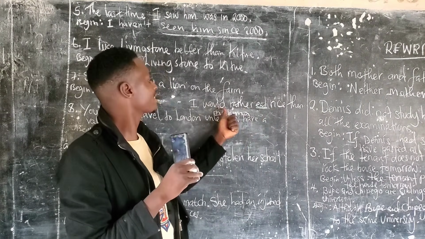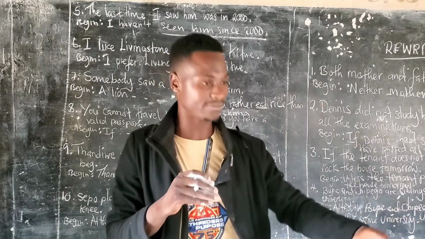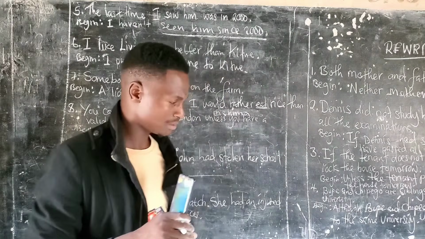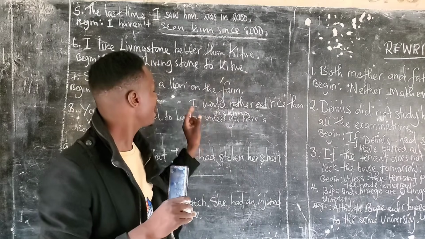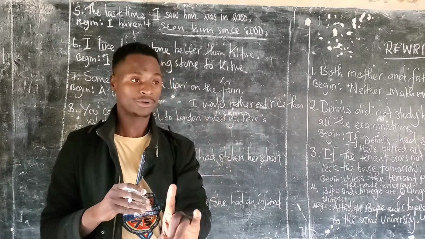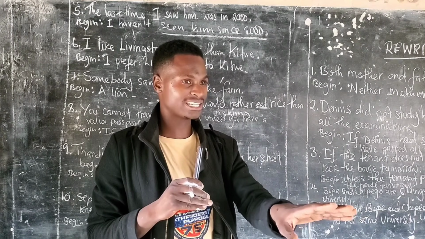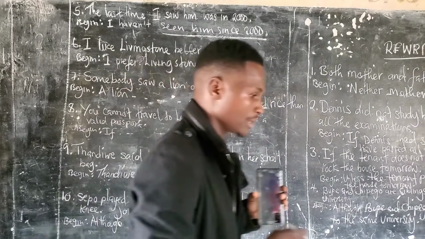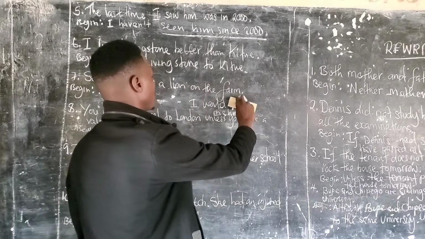So here it will be, I would rather eat rice than Nshima, not I would rather eat rice than eat Nshima. Are you getting it? So when now using prefer, it will be I prefer eating rice to Nshima, not to eating Nshima again. You're getting the point? Yes. Okay.